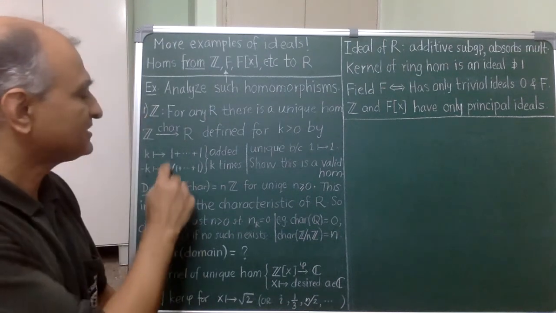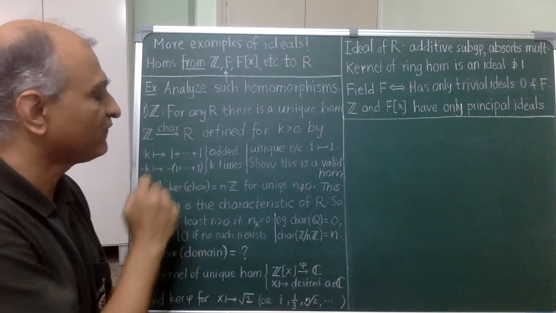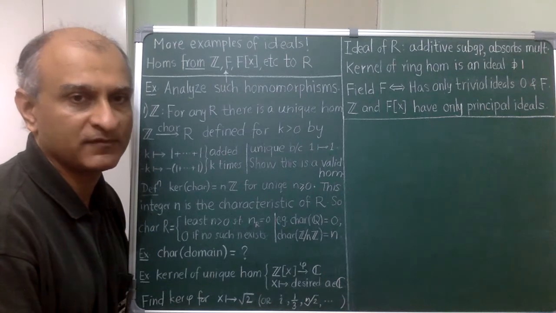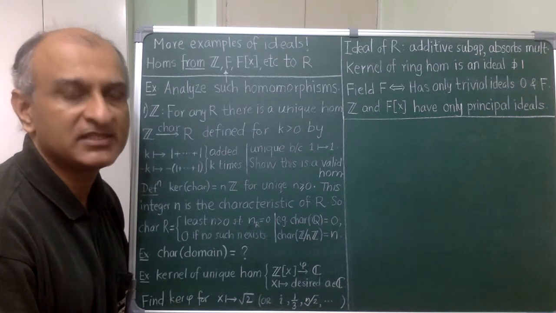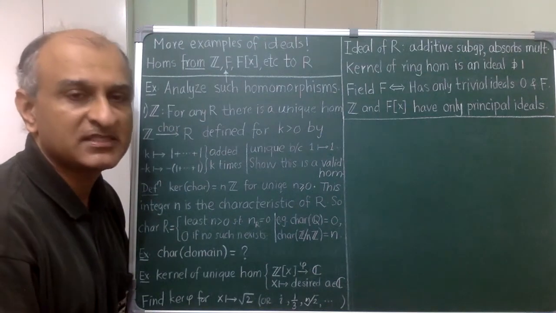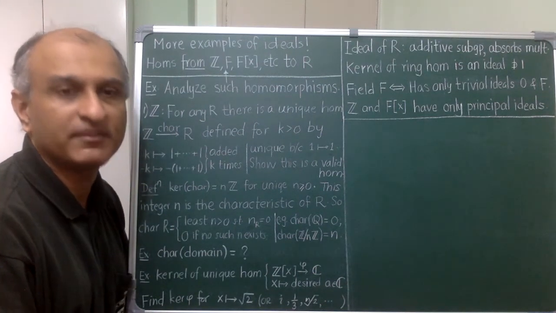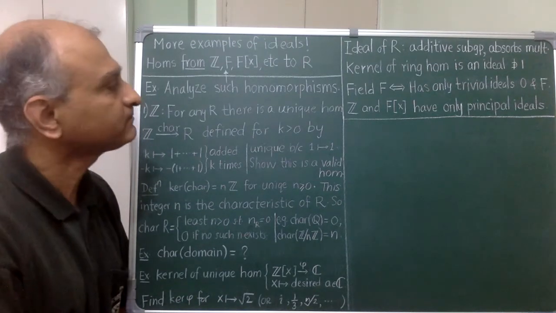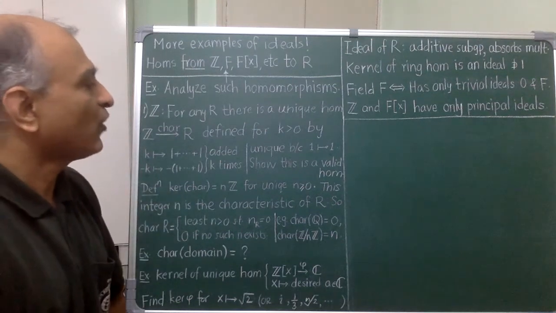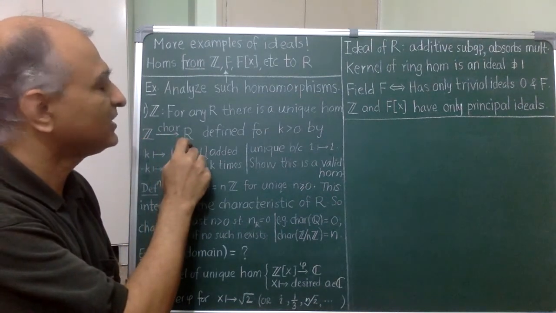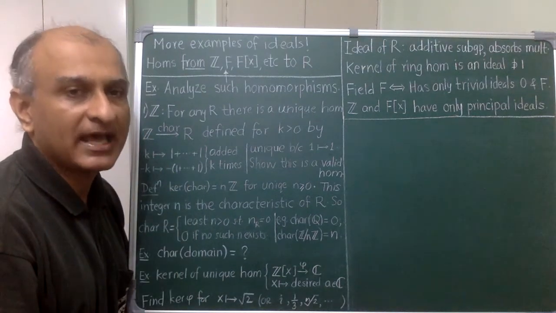Now, I can simply take this as the definition of a set map and check that it indeed defines a ring homomorphism. This check boils down to understanding how Z works as a ring, specifically how multiplication there can be understood in terms of repeated addition. So you should convince yourself that this works. At the end, I have obtained a unique homomorphism from Z to any given ring R, called the characteristic map